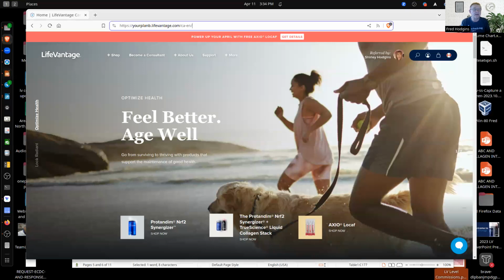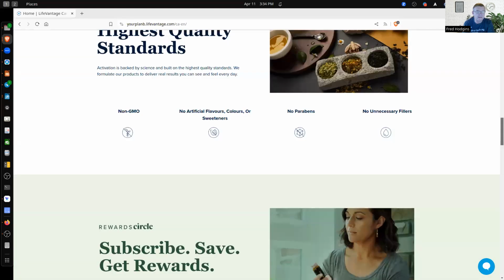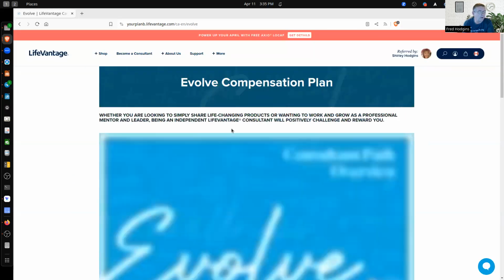Well, the first thing is where do you get the information? So go to your replicating website. This is ours. But you can see it's in the Canadian market, and you can also see there's a flag here. And I want you to scroll down to the bottom. Now, this will pertain to any market to find out the information, but click here, you would click on Evolve. So you don't need to sign right into your back office. You can just go right here to your replicating website, click on Evolve. There's other tabs here.